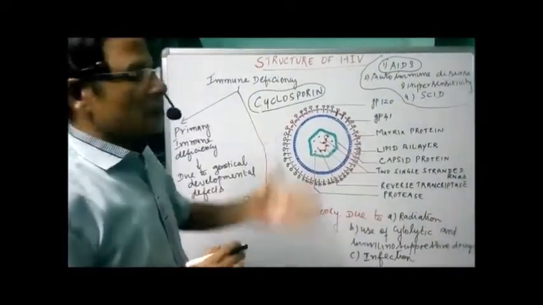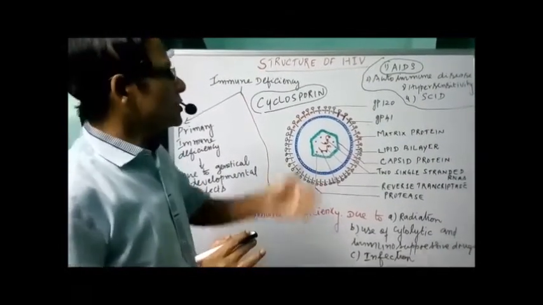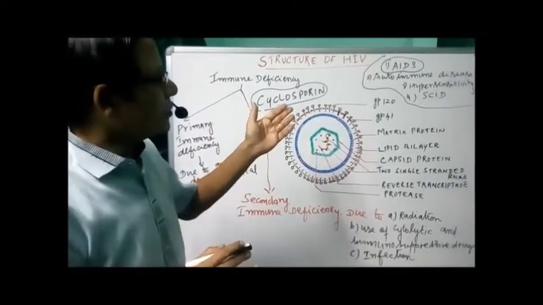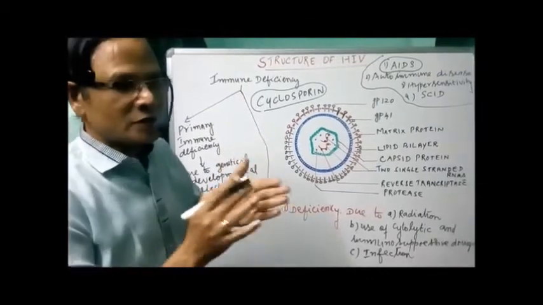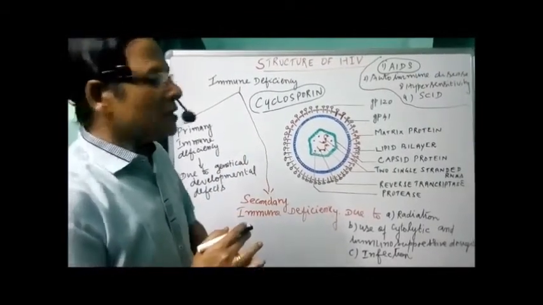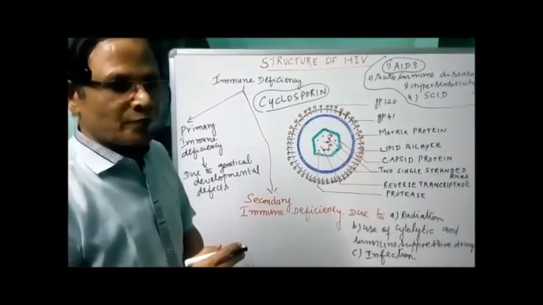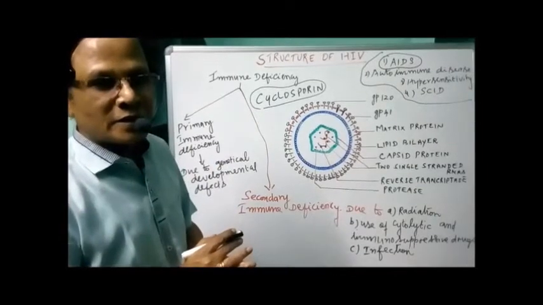Normally, AIDS, you know the meaning: acquired immunodeficiency syndrome. The acronym AIDS is elaborated as acquired immunodeficiency syndrome. It is a disease acquired during the lifetime of an individual, indicating that it is not a congenital disease.